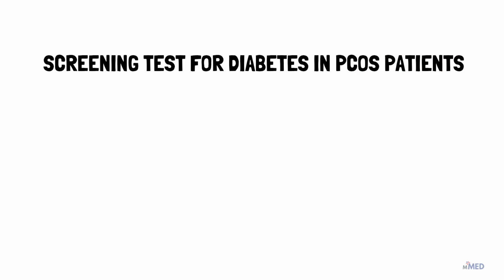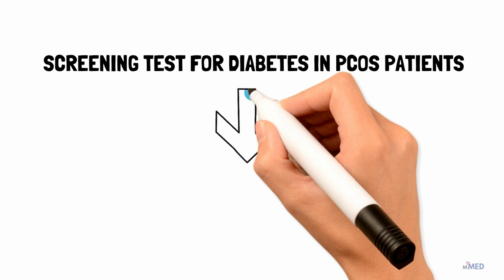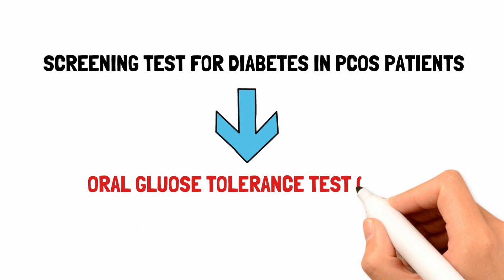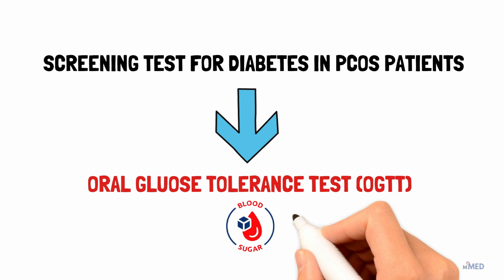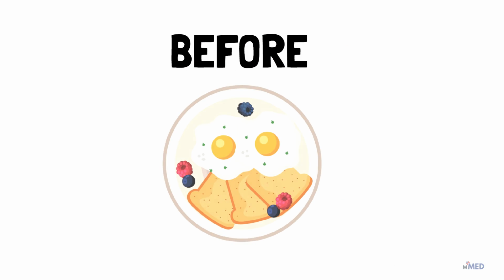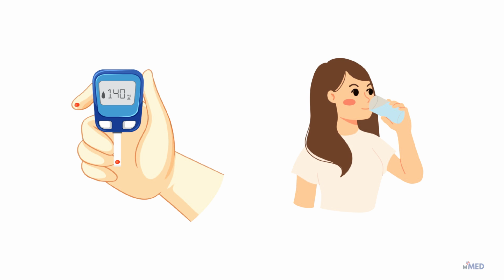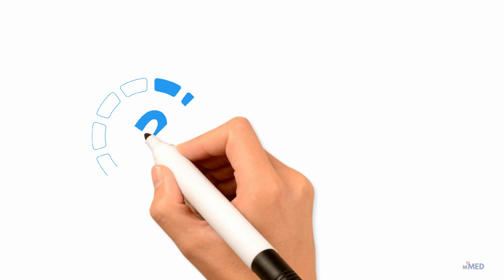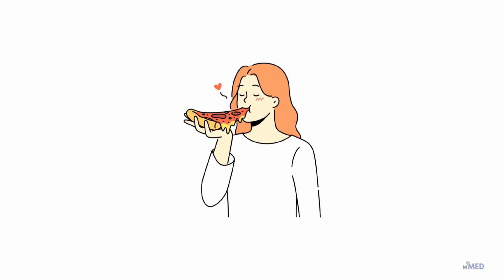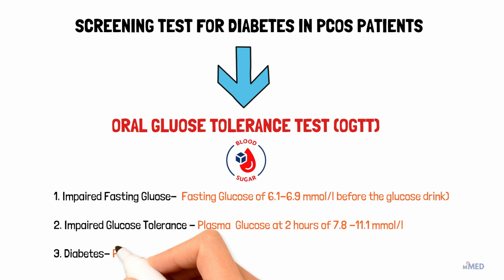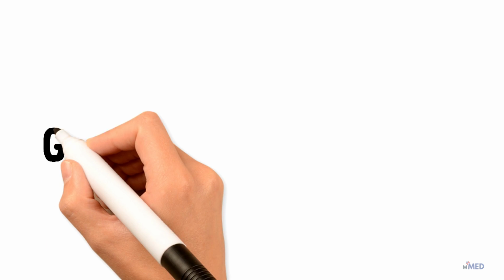The screening test of choice for diabetes in patients with PCOS is a 2-hour 75-gram oral glucose tolerance test or OGTT. An OGTT is performed in the morning prior to having breakfast. It involves taking a baseline fasting plasma glucose, giving a 75-gram glucose drink, and then measuring plasma glucose 2 hours later. It tests the ability of the body to cope with a carbohydrate meal. And the results are given below for impaired fasting glucose, impaired glucose tolerance, and diabetes.